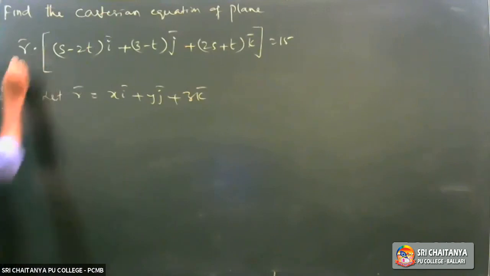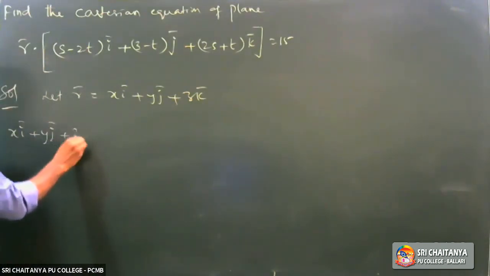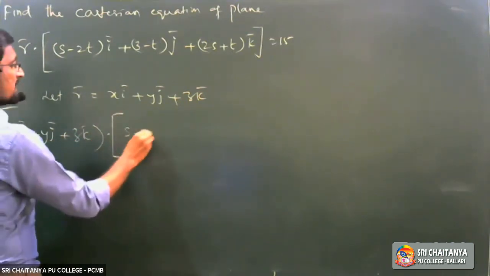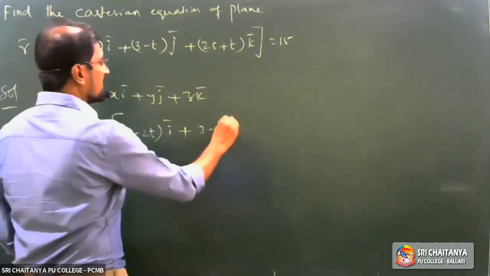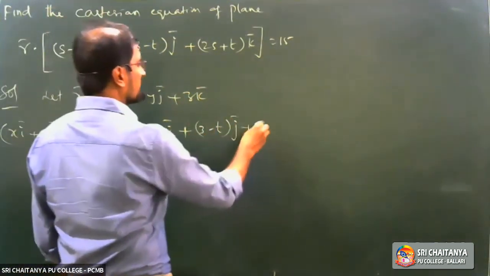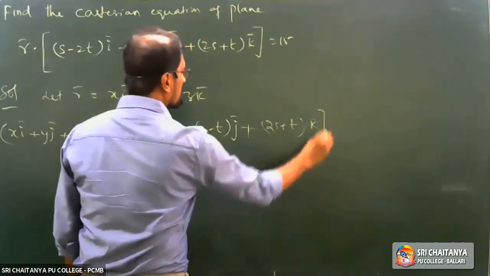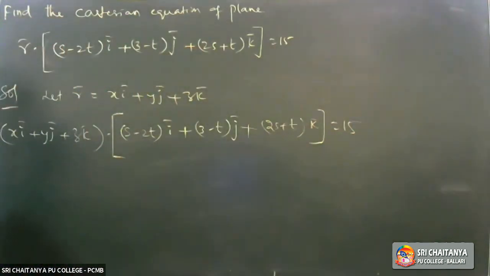Now substitute here: (xi plus yj plus zk) dot ((s minus 2t) i bar plus (3 minus t) j bar plus (2s plus t) k bar) equals 15.